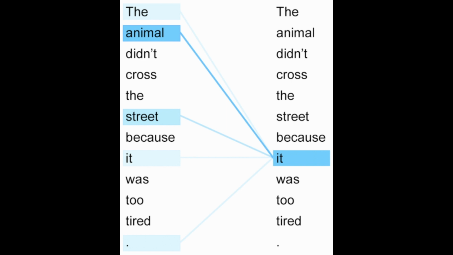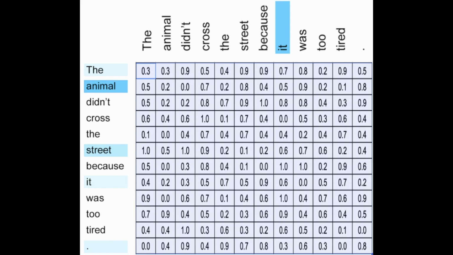This only shows connections for the word it. The actual self-attention map does this for every word at the same time, which doesn't make a tree. It makes a matrix of numbers between 0 and 1. To the professional viewer, take note that I am simplifying a lot here, but what you end up with looks something like this. Are these connections discrete like a parse tree? No, they are not. They are more like color vectors. They are continuous. They are fuzzy.